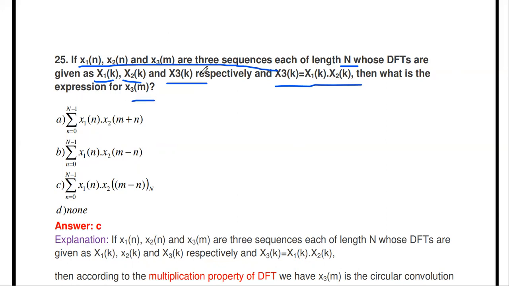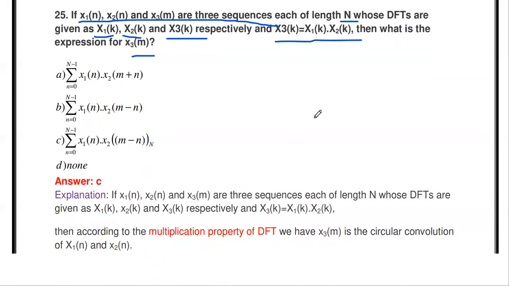So here they are considering the three sequences x1, x2, x3, each having length n, and the DFTs of the individual sequences are capital X1, X2, X3 of k. And here you see the relation between these three. X3 of k is nothing but X1 of k multiplied with X2 of k. Then what is the expression for small x3? Okay, in which situation the DFT answers are multiplied, we already studied the convolution property.